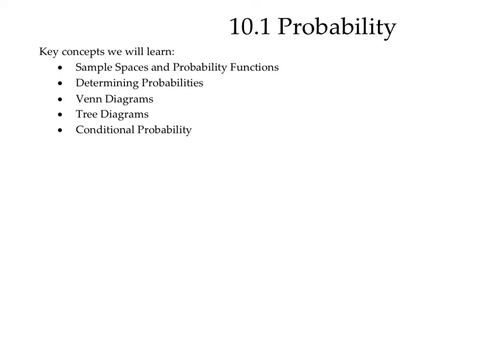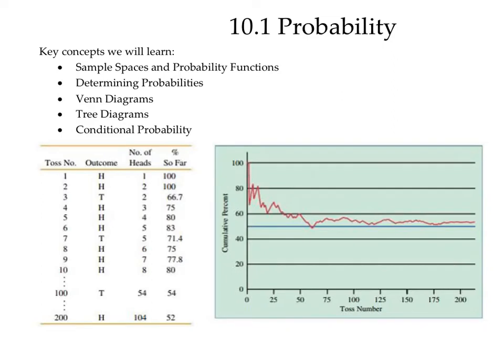Let's look at the following table. This table shows what happens as we flip a larger and larger number of coins over time and keep track of the percentage of heads that have occurred up to that point. So you can see when I have flipped exactly one coin, it came up heads, and that's 100% heads so far.